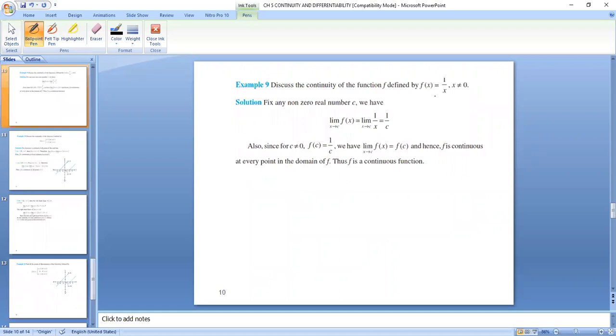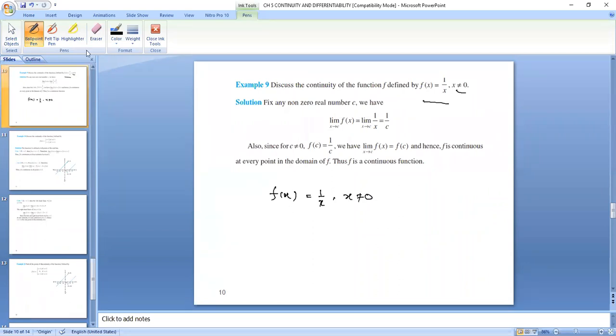Now, this question: discuss the continuity of the function f defined by f of x is equal to 1 by x, x is not equal to 0.